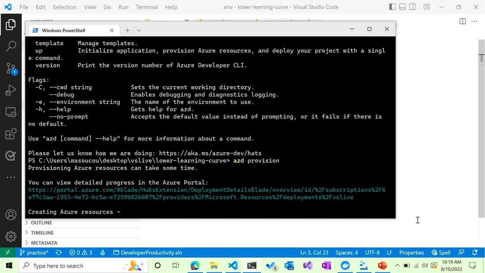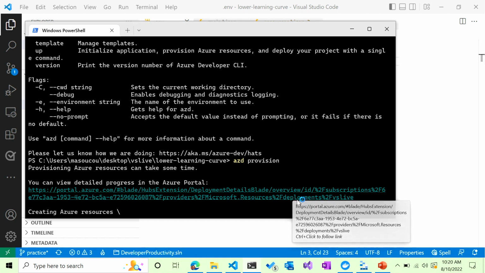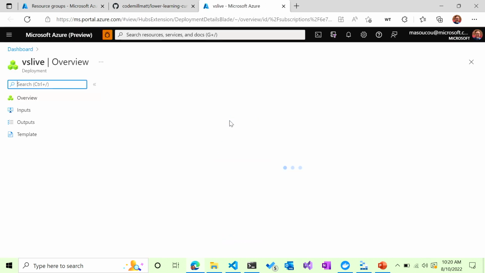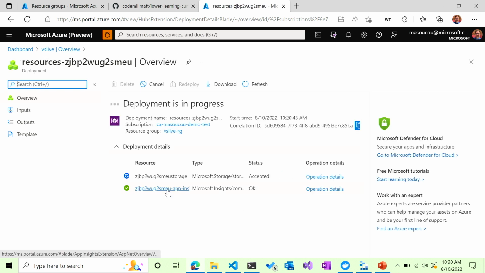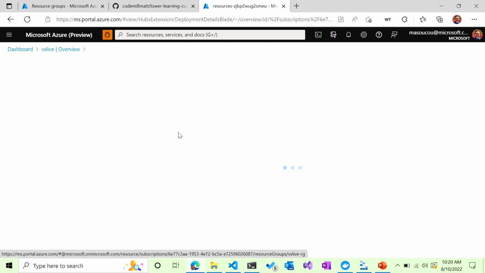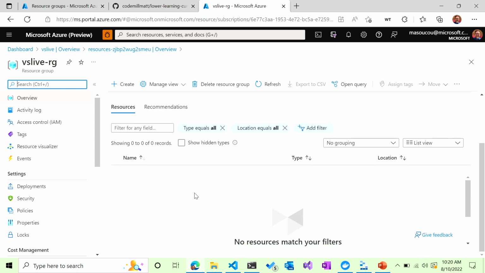All right, so now it's saying I'm creating it. It's going to say this is where you can view everything from. And now it's creating Azure resources. So let's open that up where we can view things as they go. And here we go. It's already created the App Insights. We have the resource group, the VS Live, what we call the environment. That's up and running. And as things pop in here, we will be able to see them as they get done. So I'll go back here as we watch them spin up.